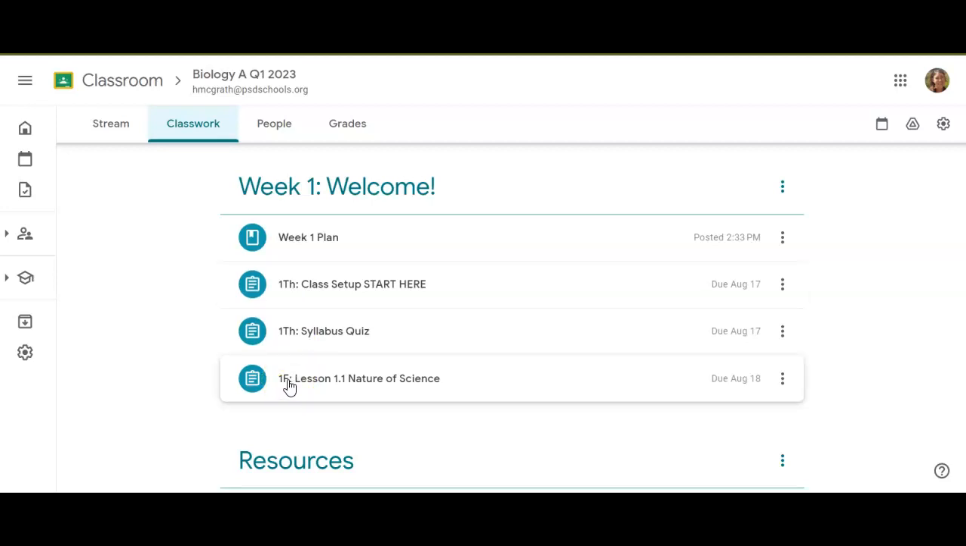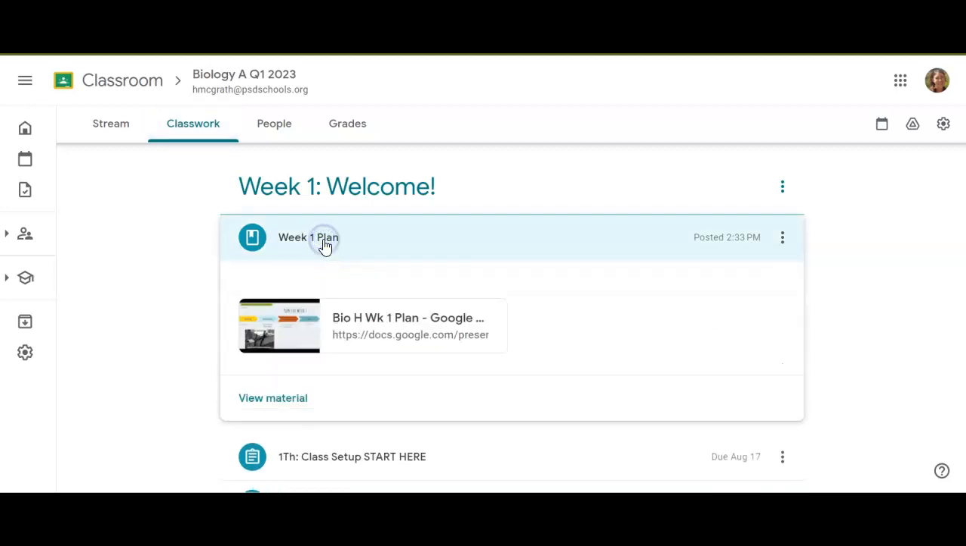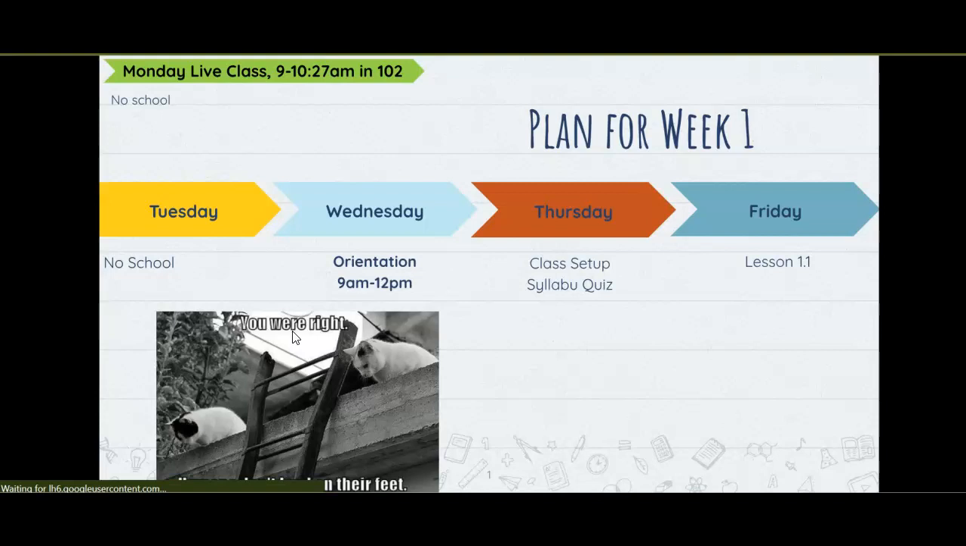So what you'll also find, which you might be interested in, some students use this, some don't, is a weekly plan. So you can see at a glance how the week is laid out. So you can kind of mentally plan ahead for your whole week. So notice you had no school on Monday, no school on Tuesday, you only had orientation on Wednesday.